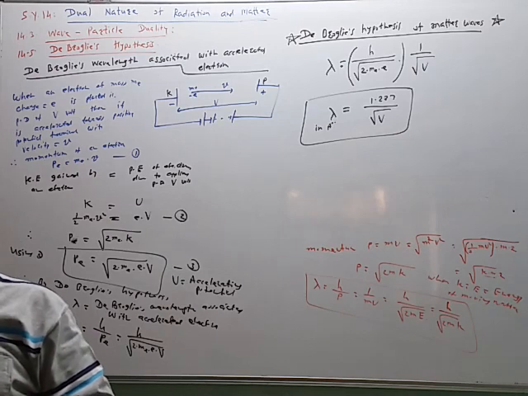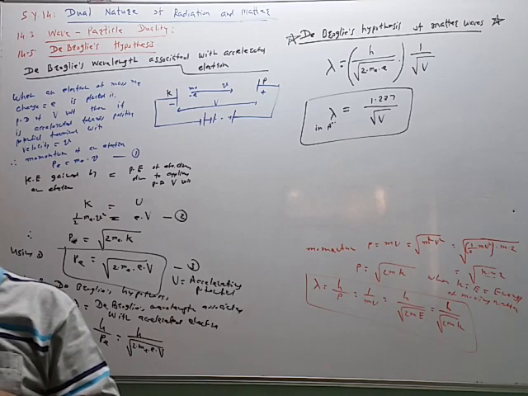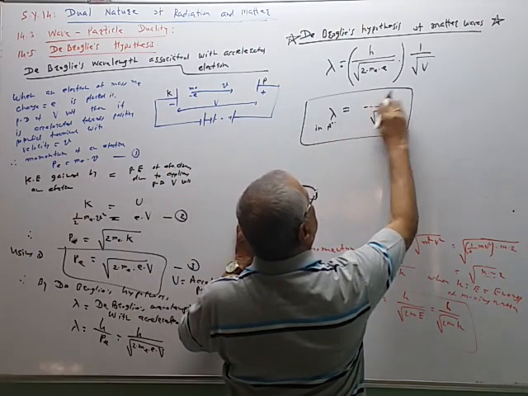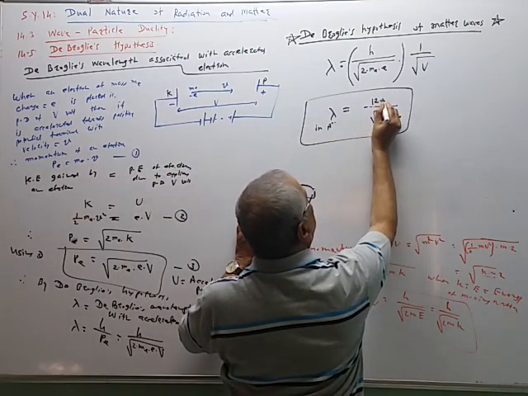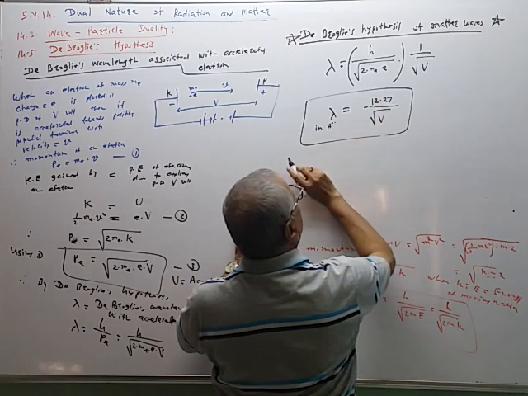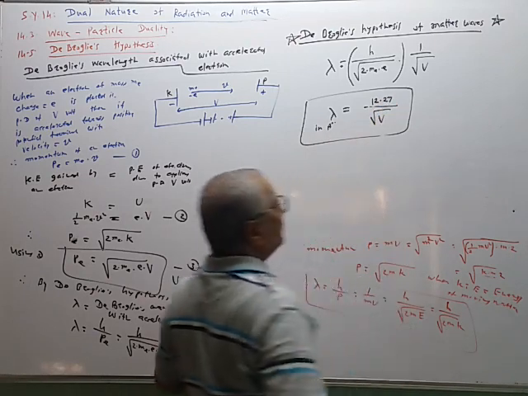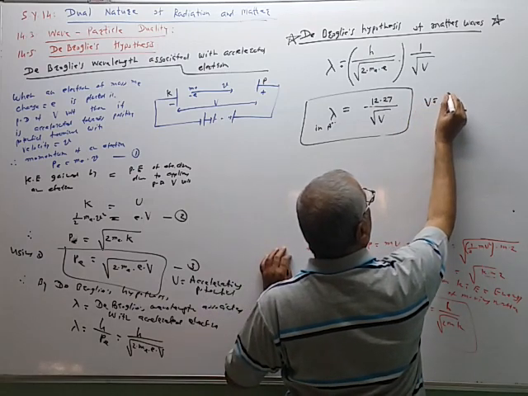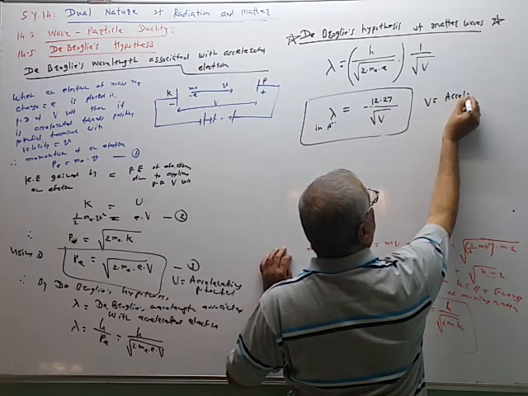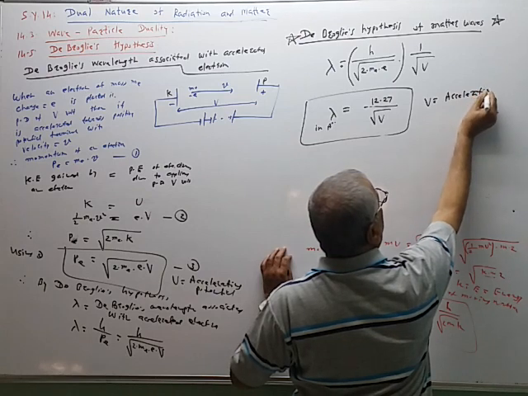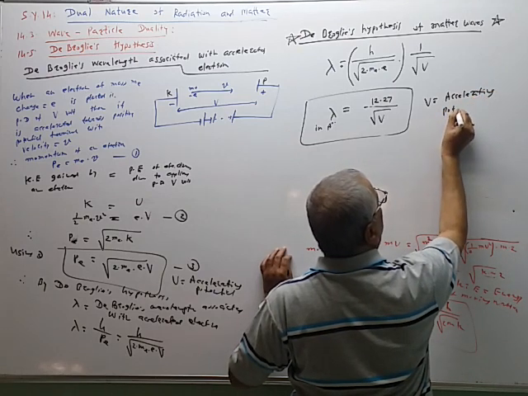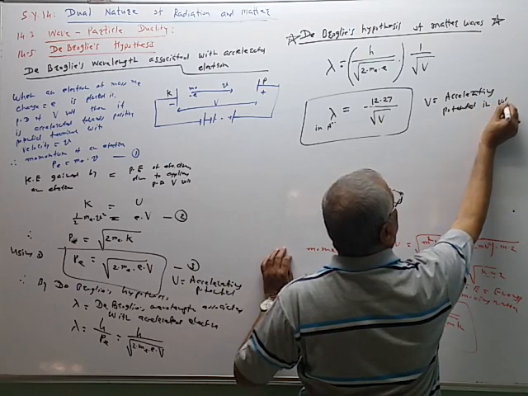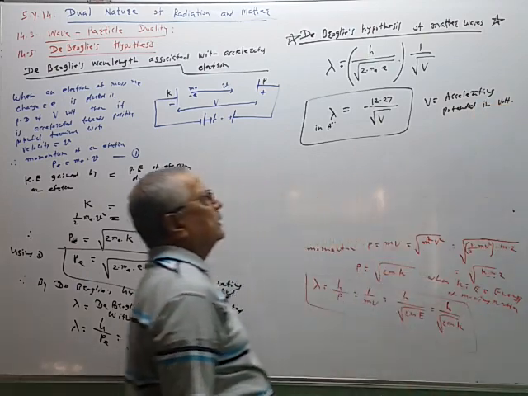V is the accelerating potential, this is 12.27. So lambda in angstrom is equal to 12.27 upon root of V, where V is the accelerating potential in volt, like this.